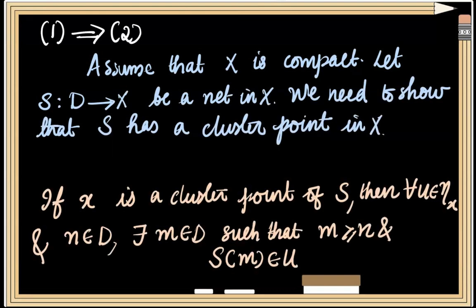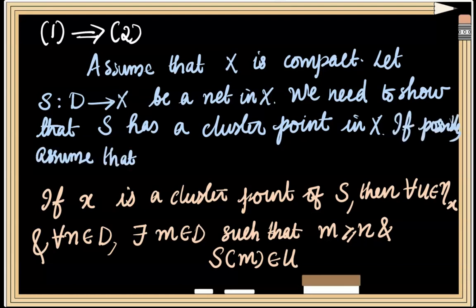We know that if x is a cluster point of the net S, then for any neighborhood U of x and for any n element of D, there will exist some member, say m element of D, such that m follows n and S of m is an element of U. Now here, in order to show that S has a cluster point in X, we assume that this particular net S does not have any cluster point.